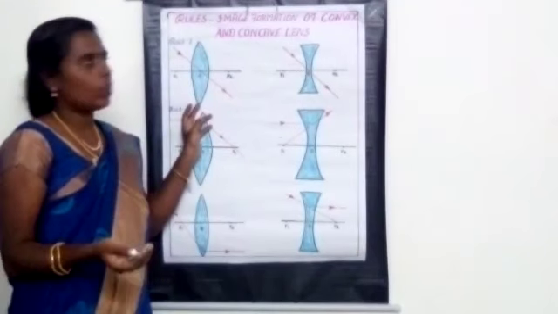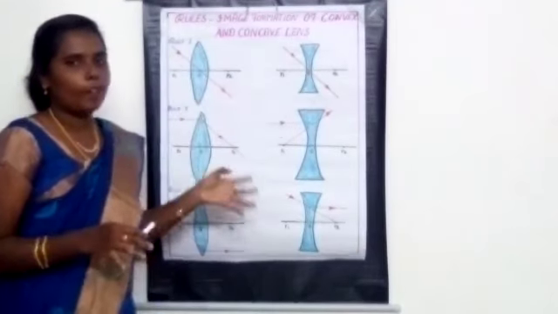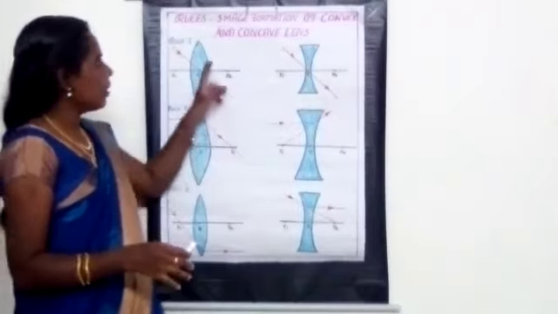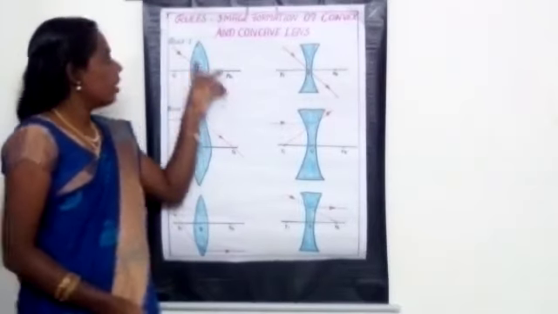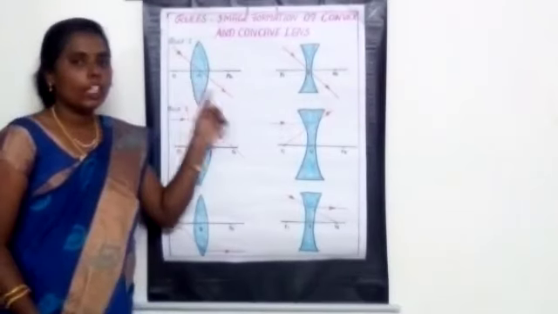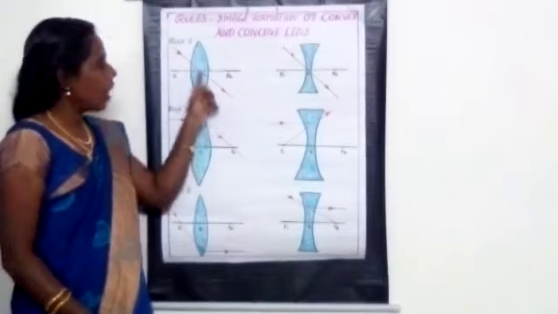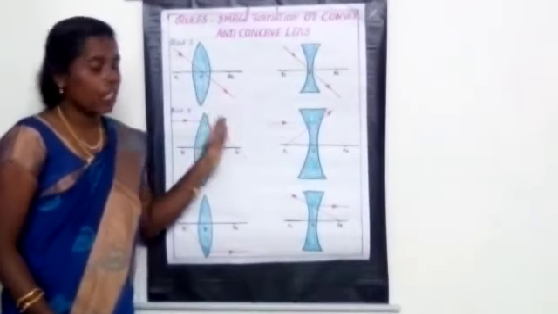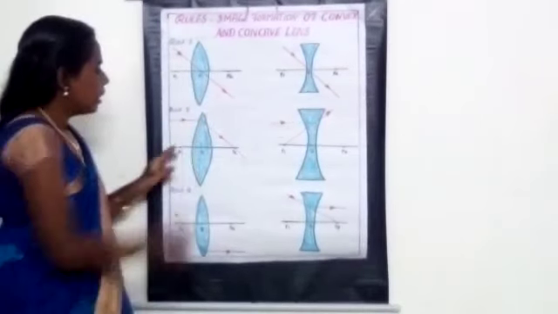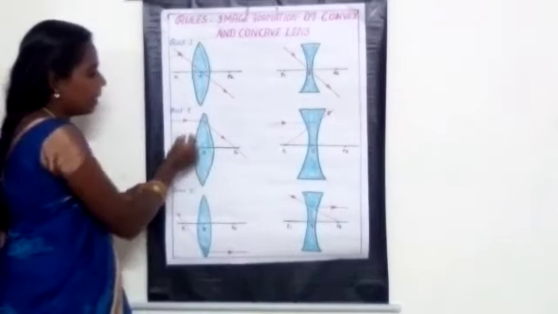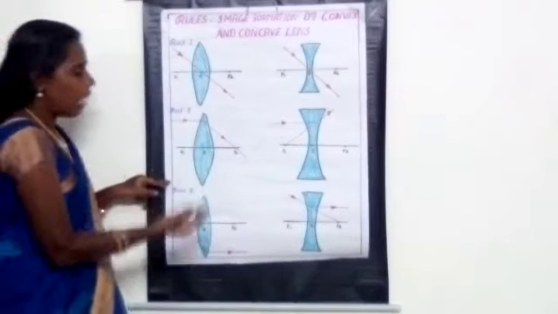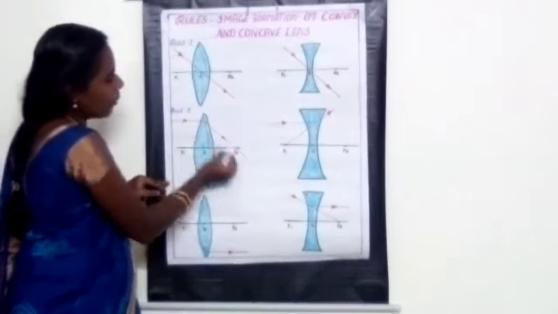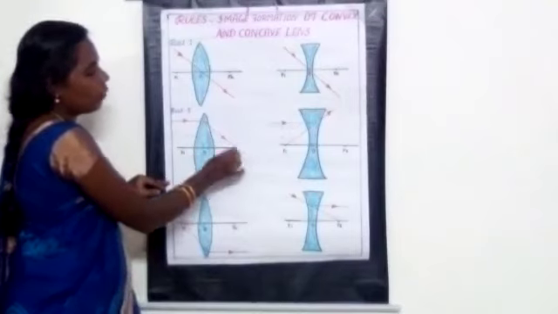In the next portion we are going to learn how the image will be forming. So what is the first rule? When the ray of light passes through the optic center without any deviation, it continues on the same path. The second rule: the ray parallel to the principal axis, after refraction, passes through the principal focus.